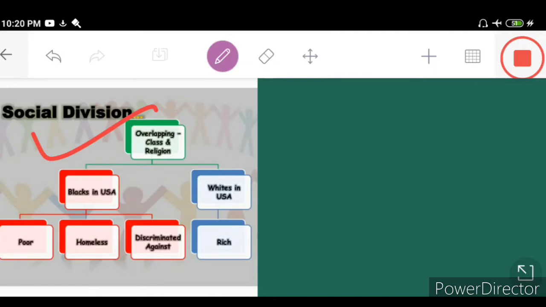For example, the social division is like this: if we talk about the United States, there are the black people, and the black people tend to be the poor people, and the white people are the rich people. So this social division, that they are black in color and those people are white in color, indicates that this black and white gap creates differences, that every time the black remains poor and the white is trying to progress day by day.